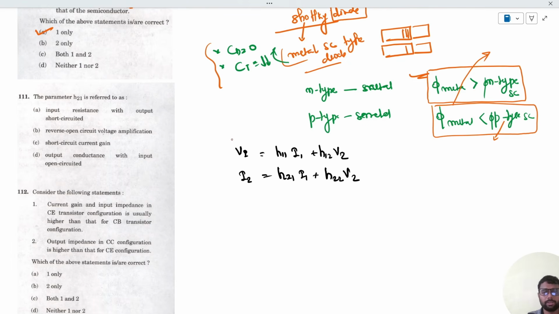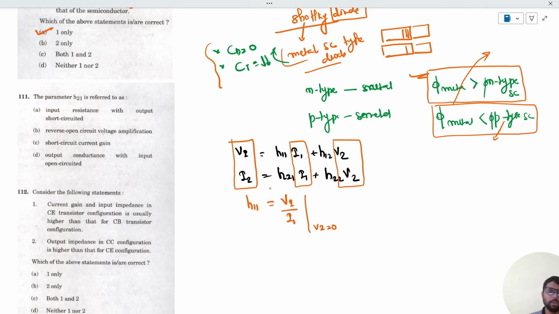If you remember this, V1, I2 on the left, and I1 and V2 on the right, then you can figure out the different parameter values. For example, what would be H11? H11 will be nothing but V1 upon I1 given V2 equal to 0. So H11 is voltage upon current, that is nothing but resistance.